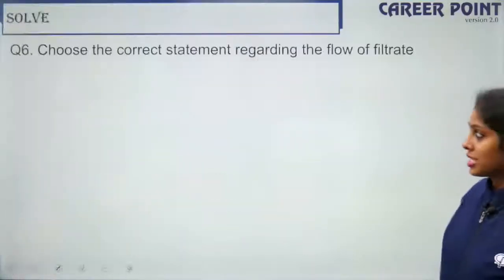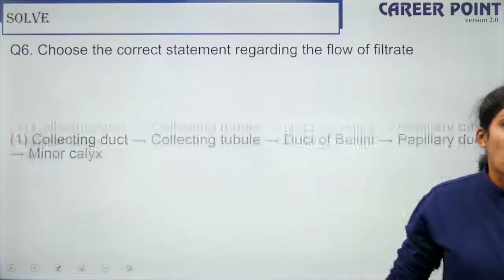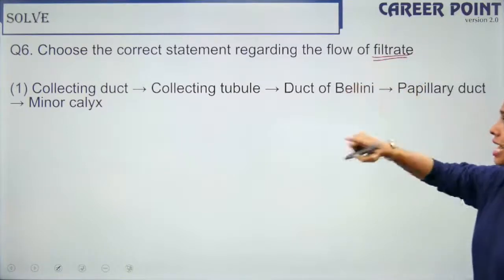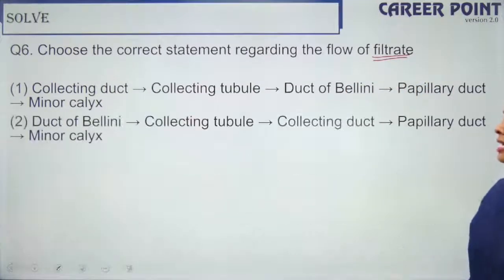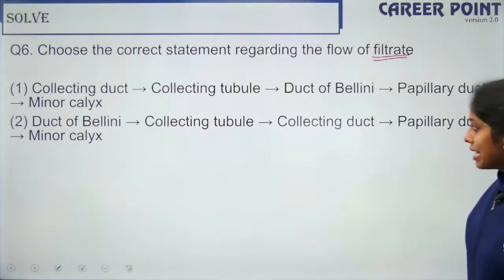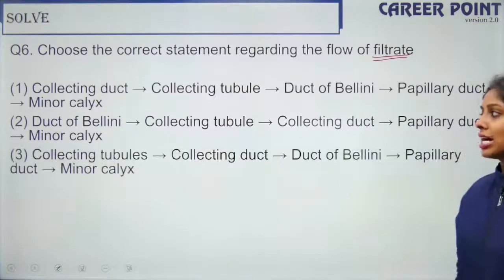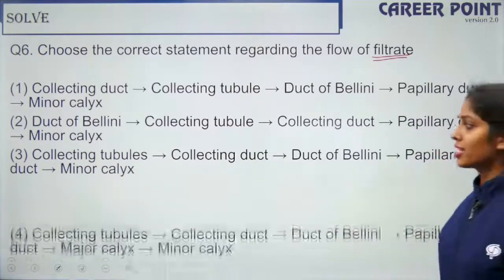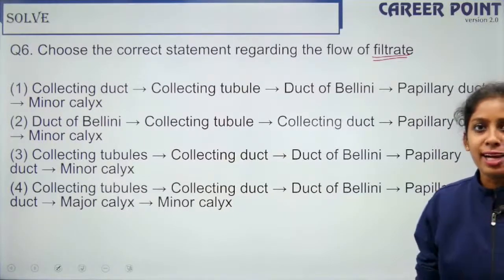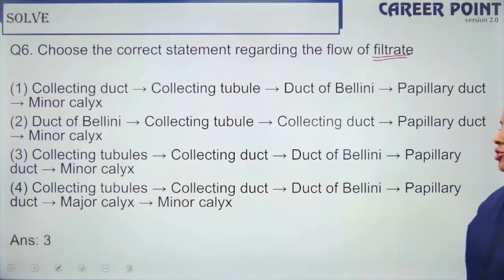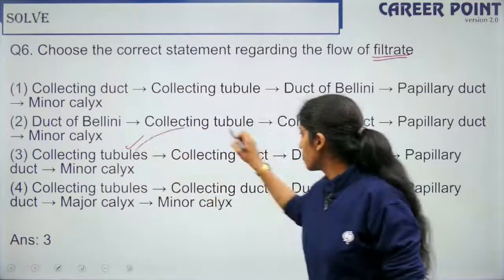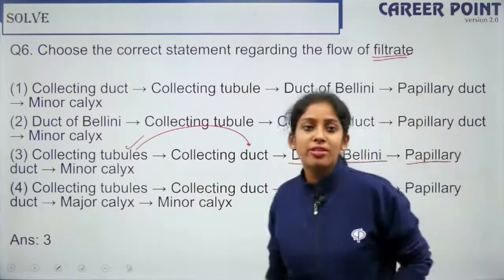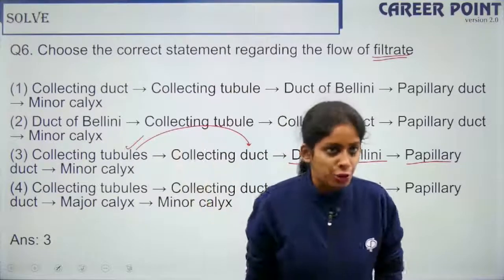So moving on to question 6, choose the correct statement regarding the flow of the filtrate. So collecting duct, so I want the flow of filtrate. Collecting duct, collecting tubule, duct of Bellini, papillary duct, minor calyx. Duct of Bellini, collecting tubule, collecting duct, papillary duct, minor calyx. So collecting tubules, collecting duct, duct of Bellini, papillary duct, minor calyx. So it is from the collecting duct to the outside, right? So then the last one, so the correct pathway is tubules. So tubules make up duct. Then it moves into the duct of Bellini. So then you have the papillary duct and then the minor calyx. So please remember this pathway.